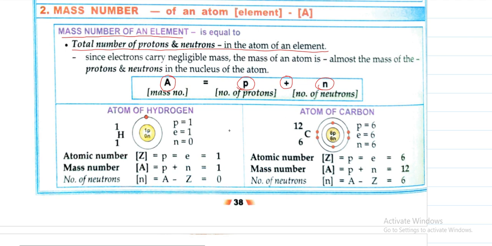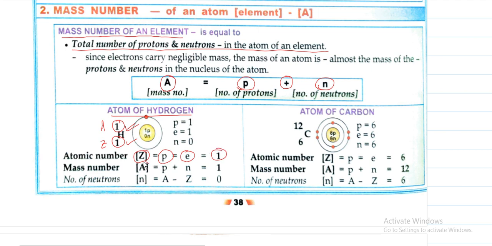So now how we can know the number of protons and neutrons? Here you see, for the case of hydrogen, this is our mass number and this is our atomic number. So atomic number is how many? 1. Sorry, mass number is 1, atomic number also 1. So since the atomic number is 1 and that is equal to protons and electrons, so we can say that how many protons and electrons are there? 1 proton and electron.